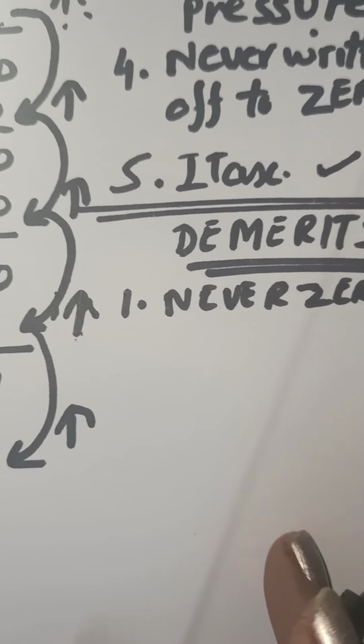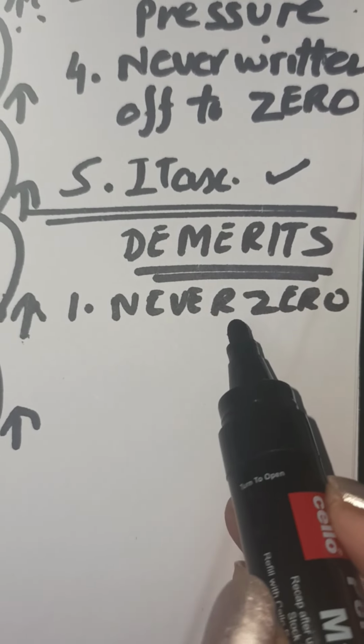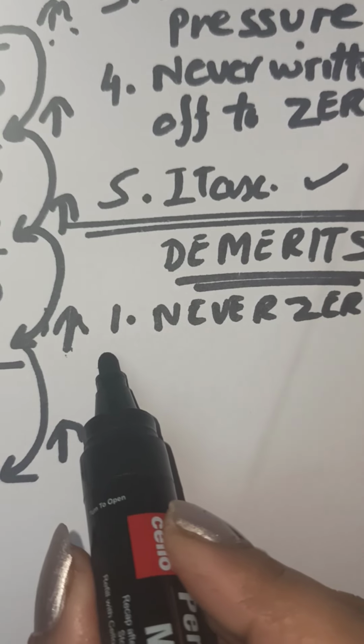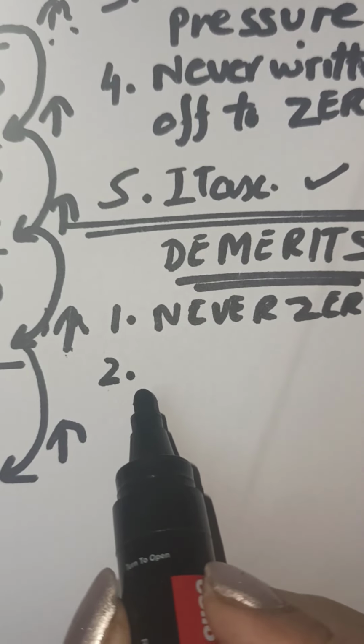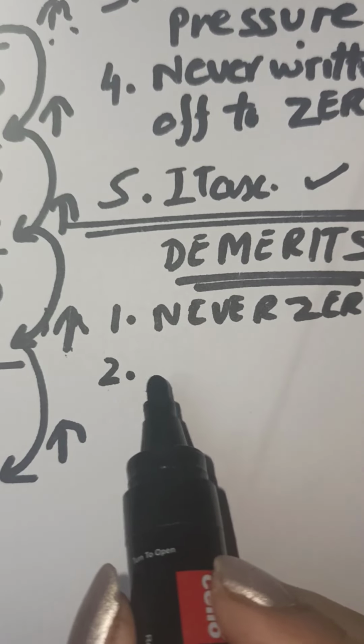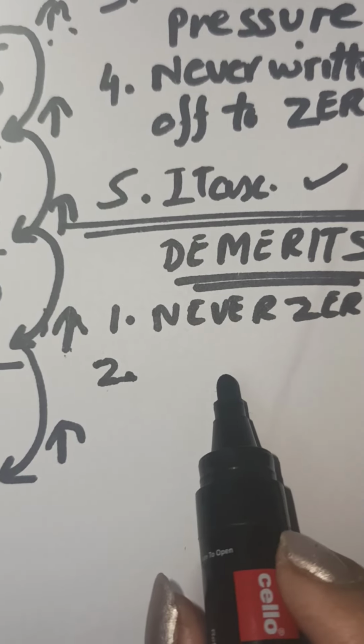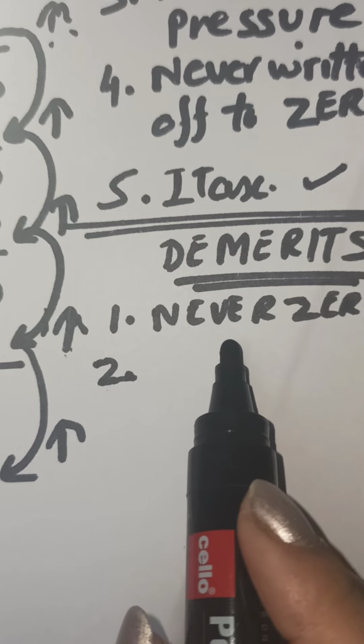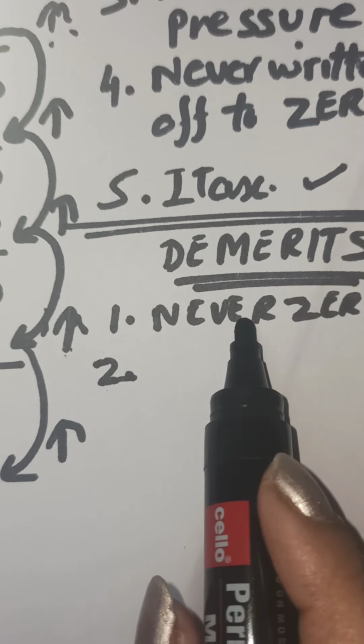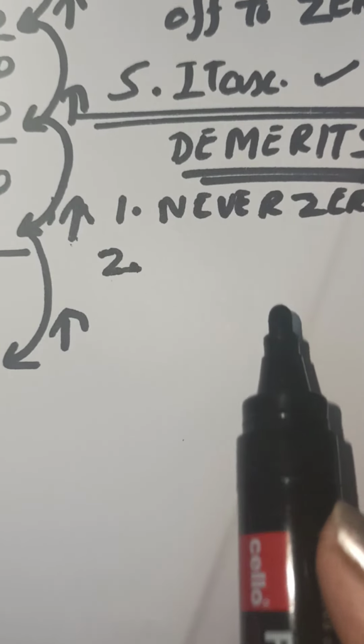According to this method, it will never be shown as zero. That is a drawback of this method. The asset is not giving any benefit to us, but the value is not being shown as zero. It is not reduced to zero. So that can be explained as a demerit as well.